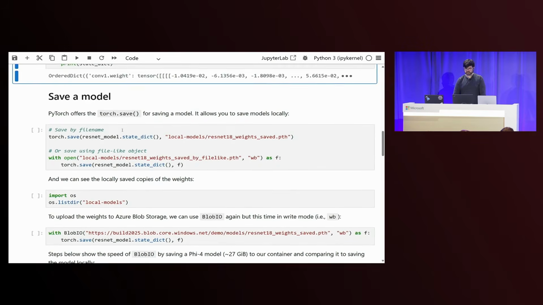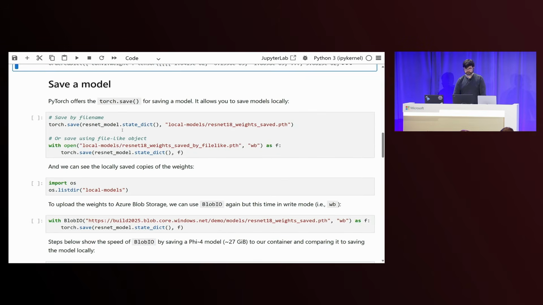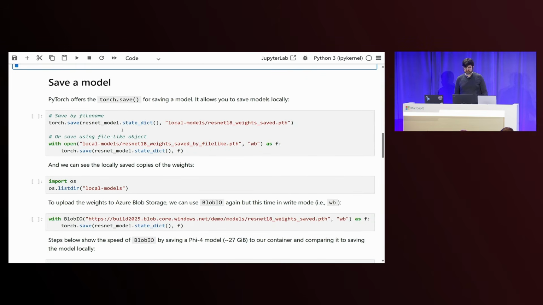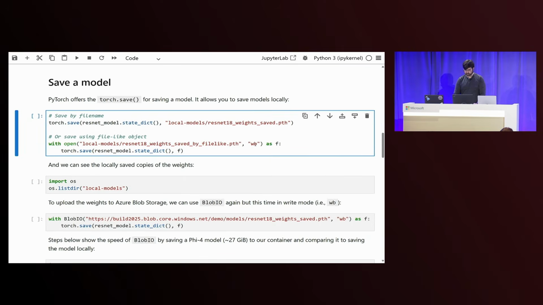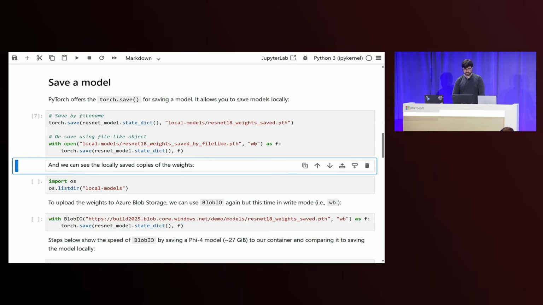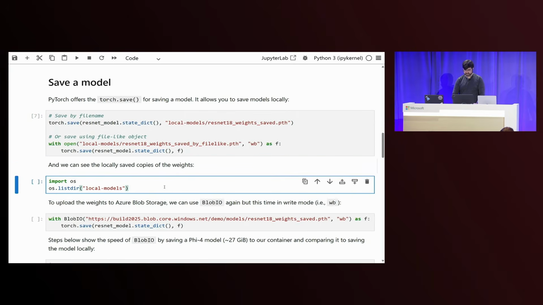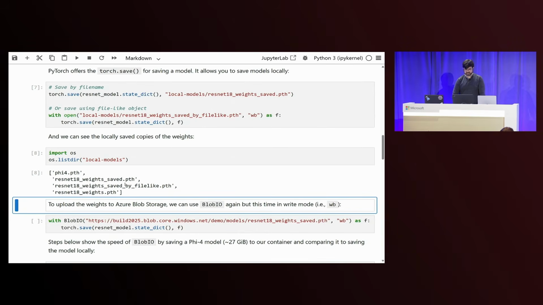All right, so let's talk about saving a model now. So when saving a model, it's the same pattern, it's just the reverse. So all we need to do is provide what we want to serialize. This is going to be our state dict. And then we can provide either a string to the file we want to save it to, or the file-like object. So this is an example of how we use open. Notice that we open it as WB mode for write binary. We can run it, and it confirms that it is in fact saved locally, and you can see these two weights saved.